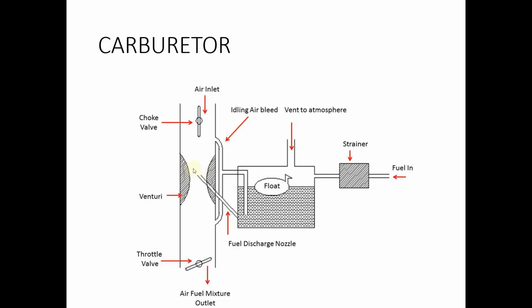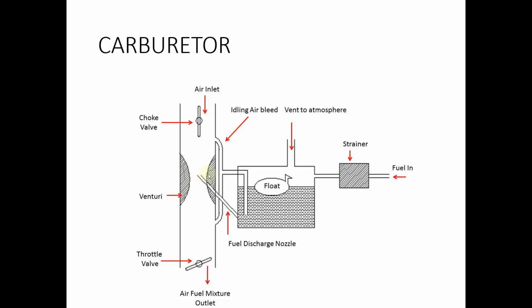Here the pressure decreases and the velocity increases. So when air reaches an area of lower cross section, the speed of the air increases and the pressure decreases.